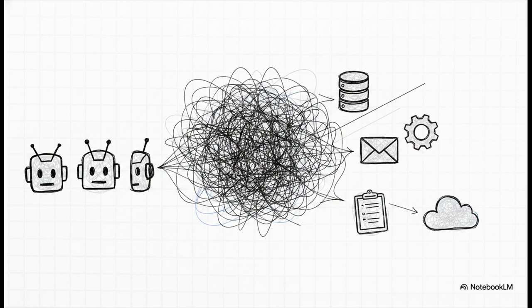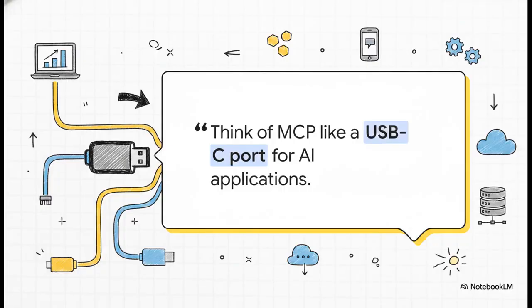Without a shared standard, developers have to write custom integrations for every single combination. If 3 AI apps need access to 5 tools, you're suddenly building and maintaining 15 separate custom adapters. You want to add just one new tool? Well, you have to build it out for all 3 apps. It is incredibly fragile, and it absolutely does not scale. But here is where it gets exciting.